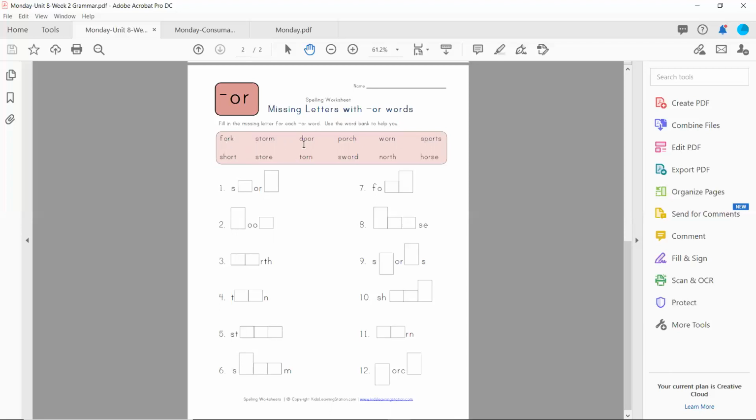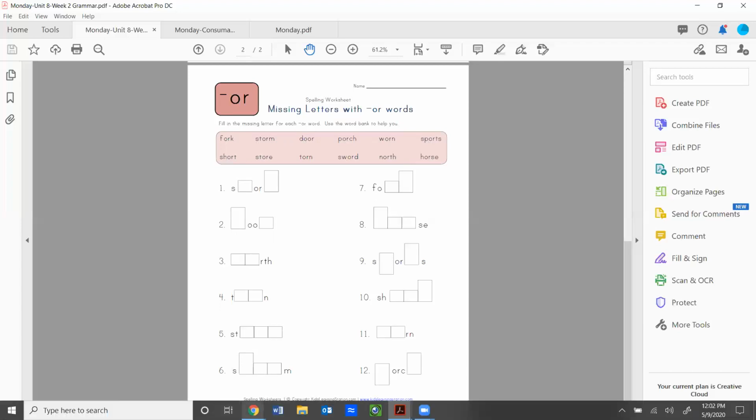storm, door, porch, worn, sports, short, store, torn, sword, north, horse. Great. Let's go back to our schedule.